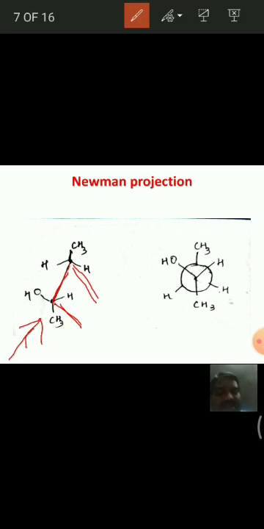In writing the Newman projection formula, the front carbon is indicated with this dot.